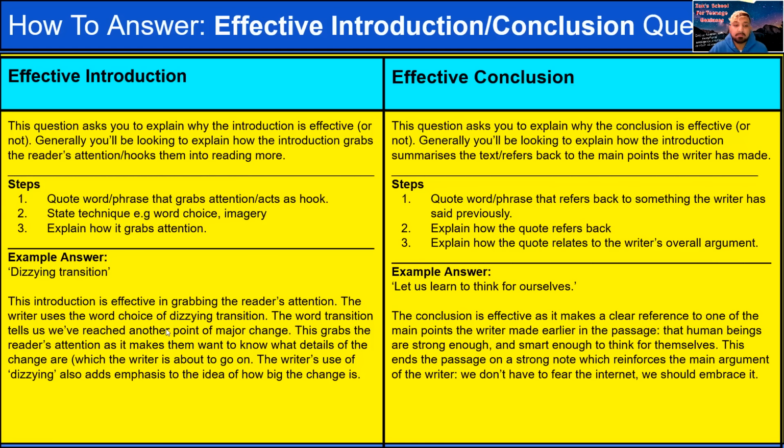So in the introduction, you say what the technique is, yeah? Word choice. And then you just explain how it grabs attention. So the introduction is effective, blah, blah, blah, word choice, a dizzying transition, and all you do is follow the steps for your analysis answer, yeah? So for example, you say transition tells us we reached another point of major change, grabs attention, makes them want to know the details of what the changes are. Yeah, it should be changes, my bad. And then the use of dizzying also adds emphasis to how big the change is.